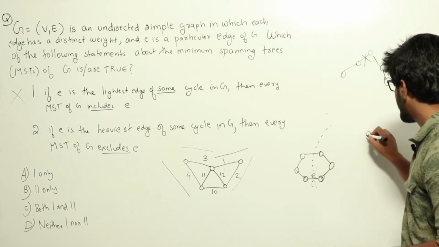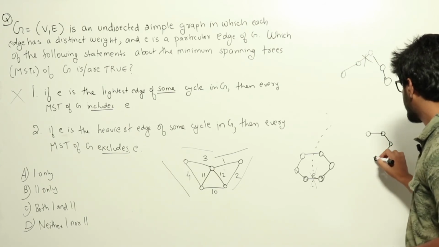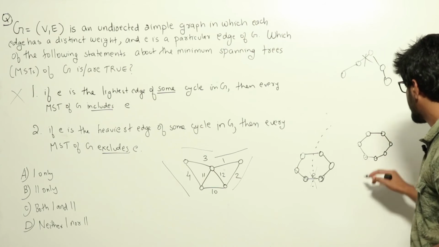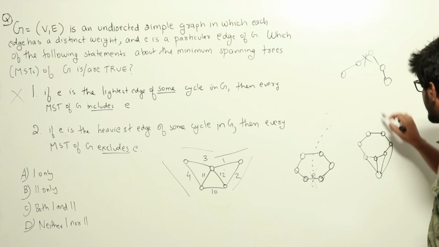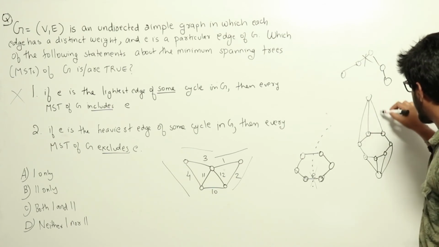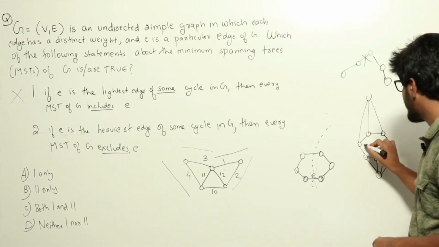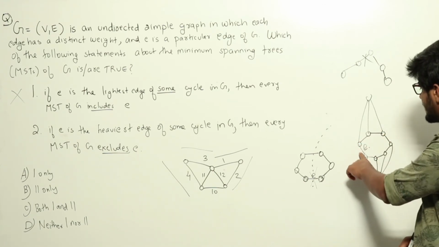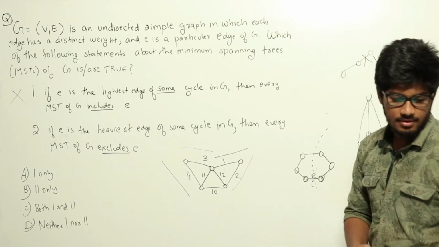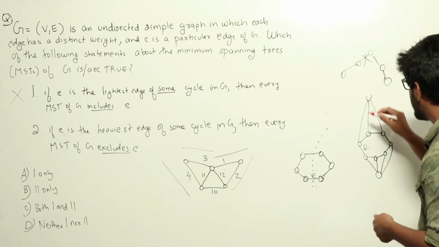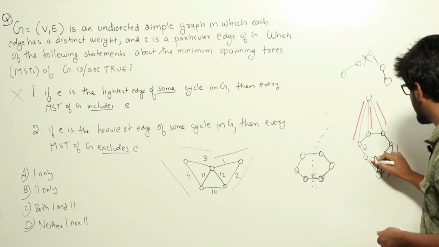Let us take some sample graph to explain it clearly. Let us say these 4 are connected to this vertex. Okay, let us say the graph is like this. This is our cycle here. e is the heaviest edge, imagine. Now let us say this edge was there in the minimum spanning tree. Let us suppose the minimum spanning tree includes these edges 1, 2, 3, 4, 5, 6, 7 and 8.